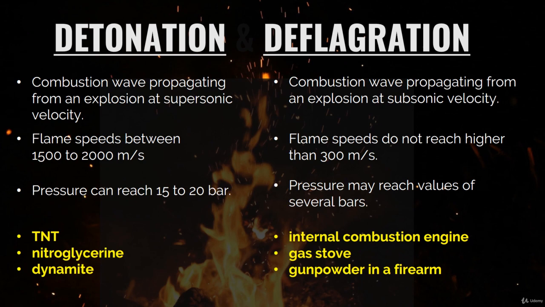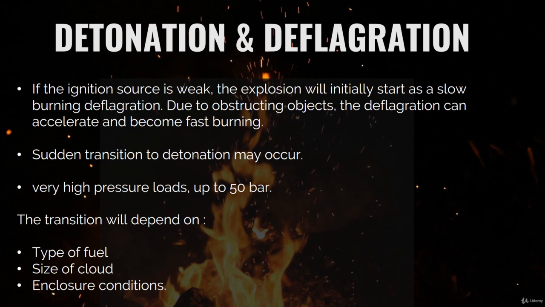Also, you should know that if the ignition source is a weak source like a hot surface or a spark, the explosion will initially start as a slow-burning deflagration, and due to obstructing objects and confinement, the deflagration can accelerate and become fast-burning. And when a deflagration becomes sufficiently rapid, a sudden transition from deflagration to detonation may occur. And if this transition occurs, very high pressure loads up to 50 bar can be reached locally and severe damage can be expected. And actually the possibility of transition to detonation will mainly depend on the type of fuel, the size of the cloud, and the enclosure conditions, such as the obstructing objects and confinement.